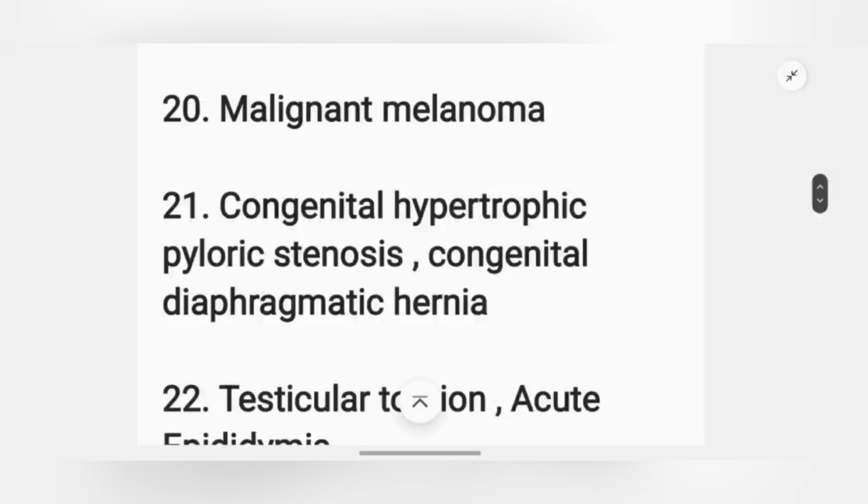Next, congenital hypertrophic pyloric stenosis and congenital diaphragmatic hernia. These two are from pediatric surgery and are rather easy and important topics. Their radiological images have come multiple times in the exam and they are important. So make sure you study.